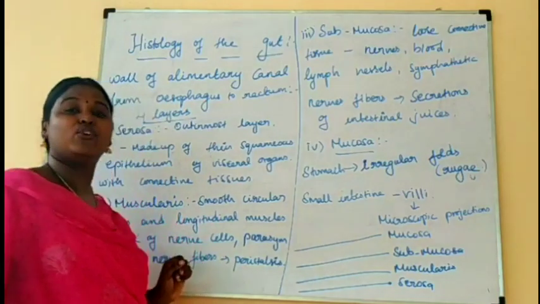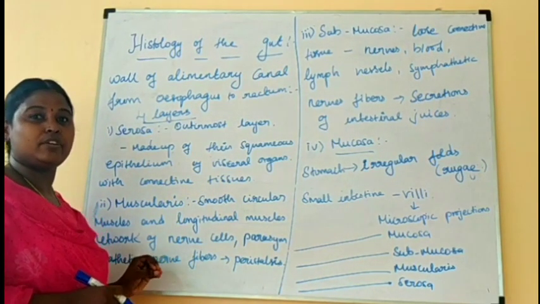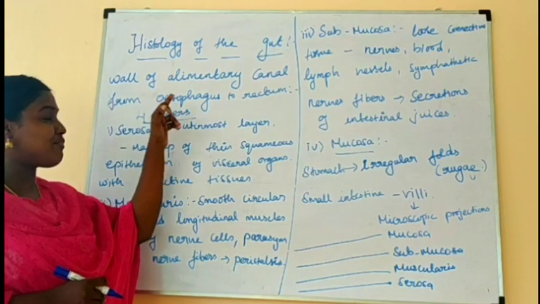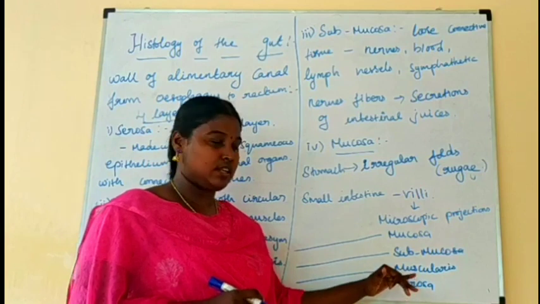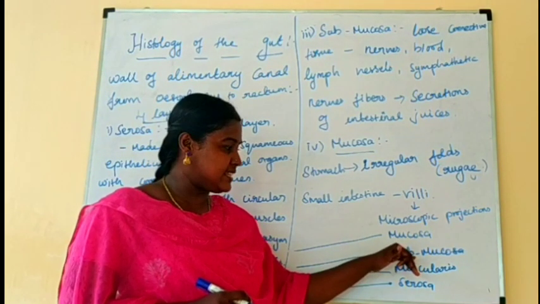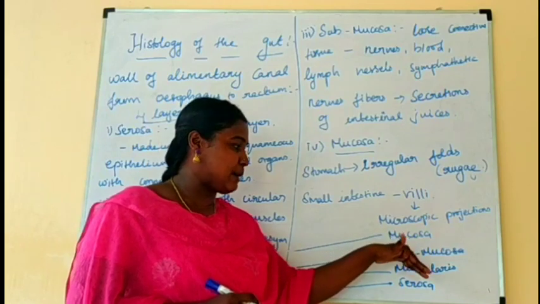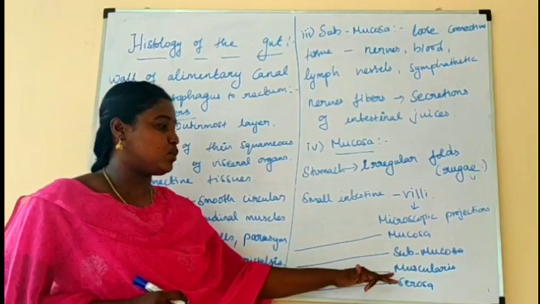What are the four layers we analyzed in the elementary wall from the esophagus to the rectum? That is the four layers. The outermost layer is called the serosa. Next is the muscularis. Next inside is the submucosa and then the mucosa. Now we will study the serosa in detail.